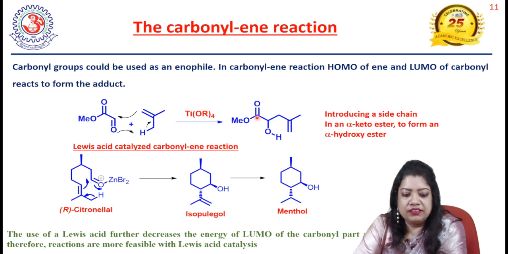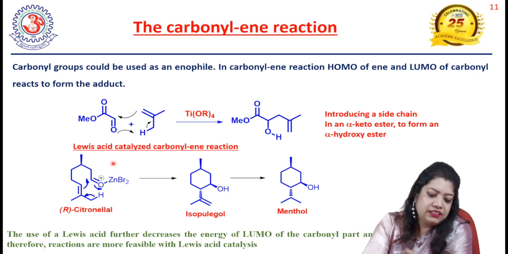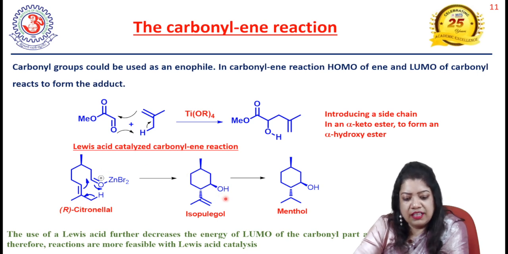So this is one classic example of carbonyl-ene reaction. This is the second example of carbonyl-ene reaction, where both the carbonyl group and the ene group are present in the same molecule. That is, this is the intramolecular version of the carbonyl-ene reaction. This is R-citronellal, and in presence of zinc bromide, it goes through carbonyl-ene reaction to get isopulegol, and finally when we reduce this double bond we will get menthol.